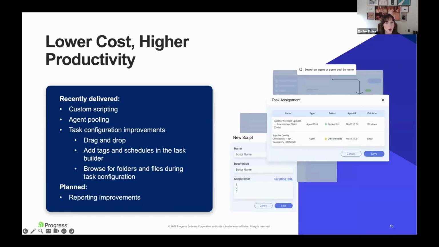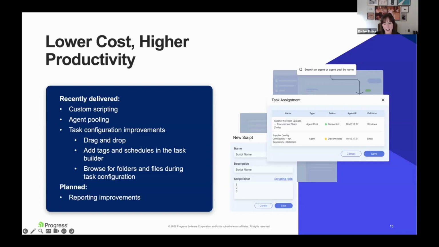The second theme is lowering operational cost while improving productivity. And this loops in really nicely with that agent-based execution. Recently we've delivered features like agent pooling that we just went over. We added custom scripting to the product.